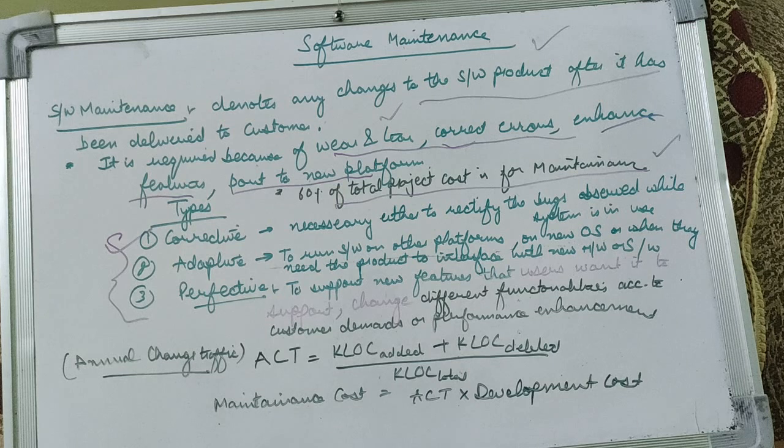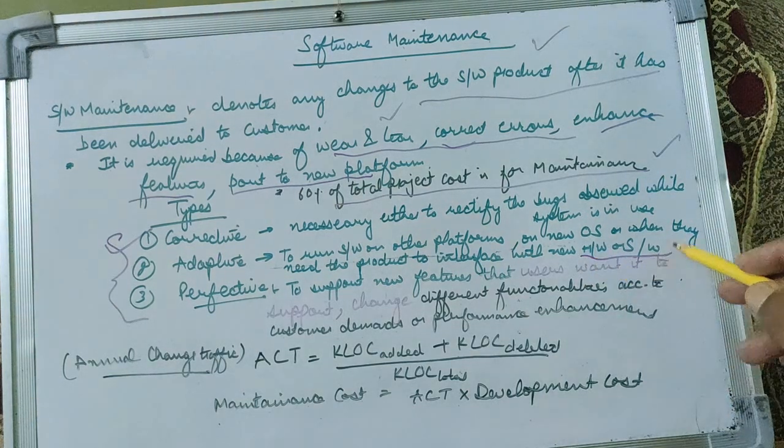Then comes the adaptive maintenance. Adaptive, as from the name itself, it must be clear. What is adapted? That means to adapt to some new conditions. Suppose we want to run the software on another platform, or on a new operating system, or when the product needs to interface with new hardware or software.